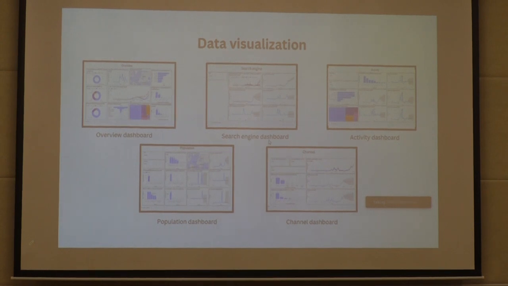Here is some of our dashboard. The current dashboard consists of 5 dimensions. First is overview dashboard. Second, search engine dashboard. Third is activity dashboard. Fourth is population dashboard, and the last one is channel dashboard.